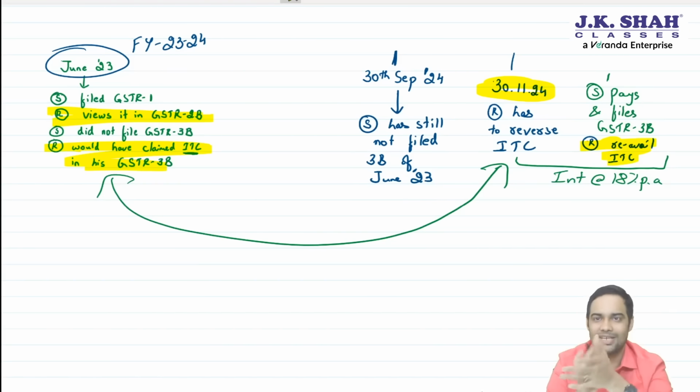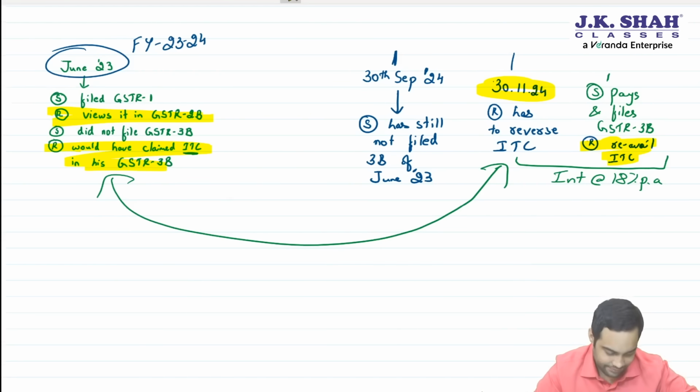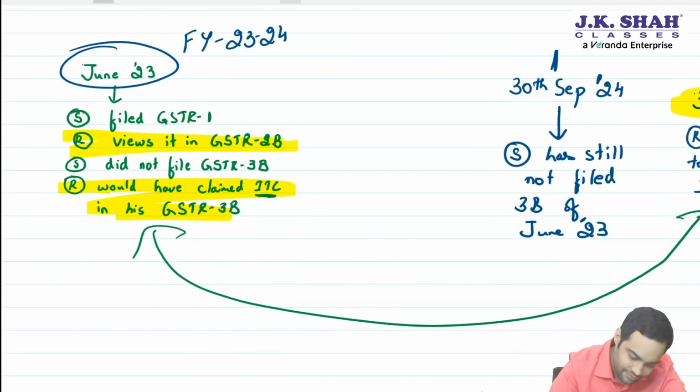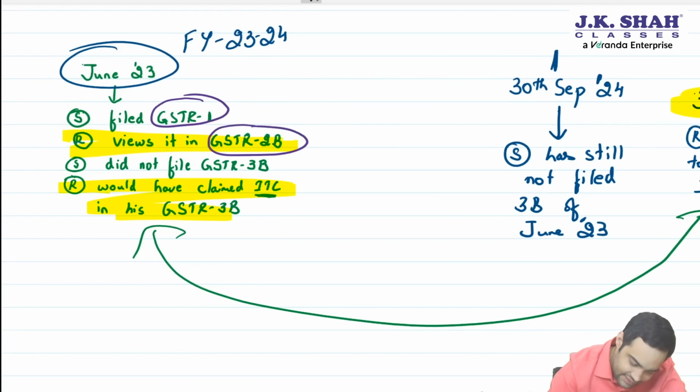So let me sum it up. First, when the transaction happens, supplier has filed GSTR1. Recipient has seen it in GSTR2B. Supplier did not file his 3B. Recipient claimed ITC in 3B.